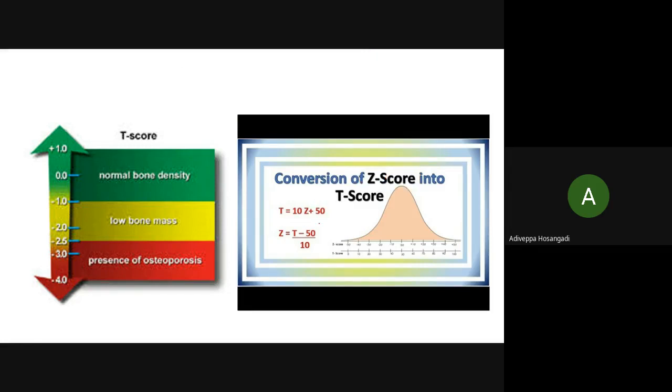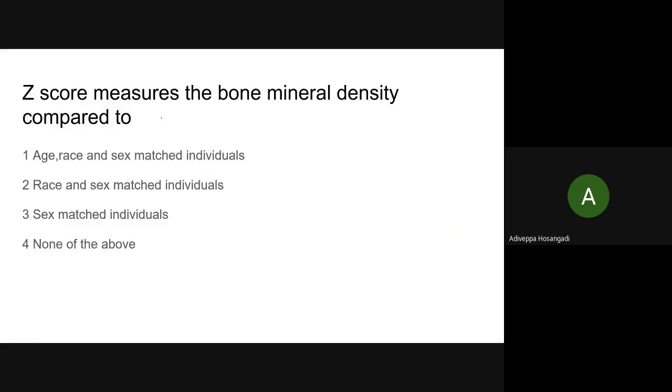But there is a formula. If you are a person who wants more, you can write down this formula, which is a conversion for T and Z score. Z score is more specific, more specific because it is matched with the age, sex, and race of the individual.